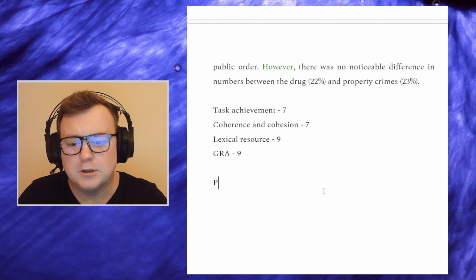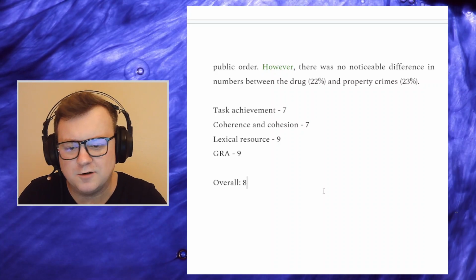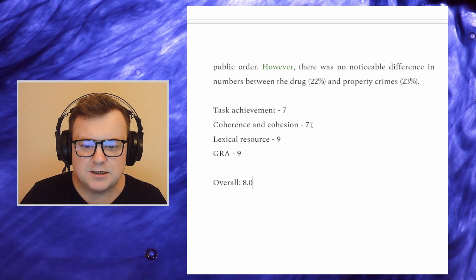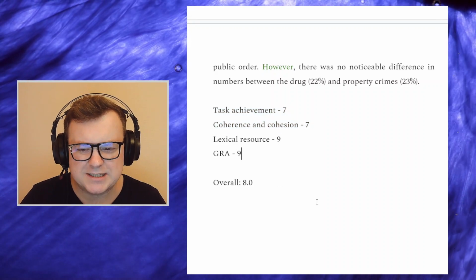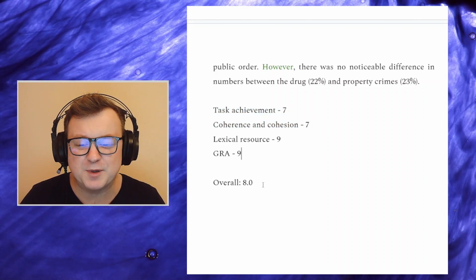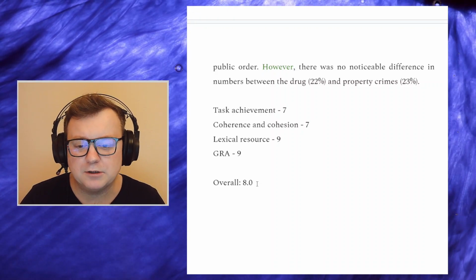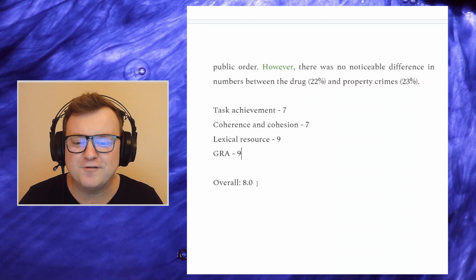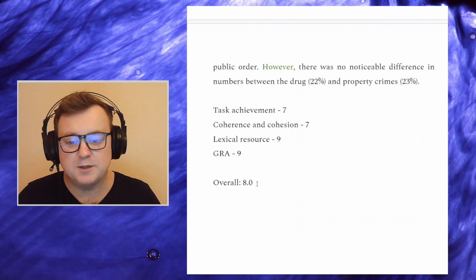So overall, the candidate has a score of band 8.0. I expect in the actual exam, I hope the candidate gets 8.5, but I wouldn't recommend changing anything. Keep going as you're going. You're doing a wonderful job. 8.0 is absolutely fantastic. There are very, very, very few people who get 8.0 in writing. So yeah, keep it up.